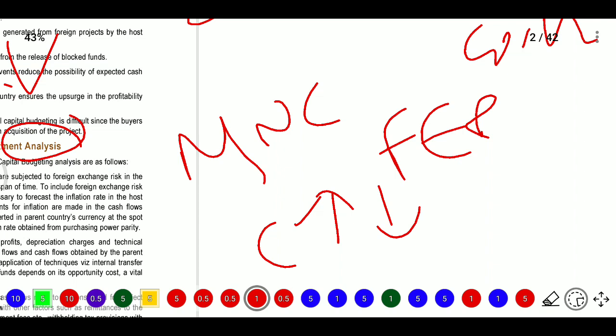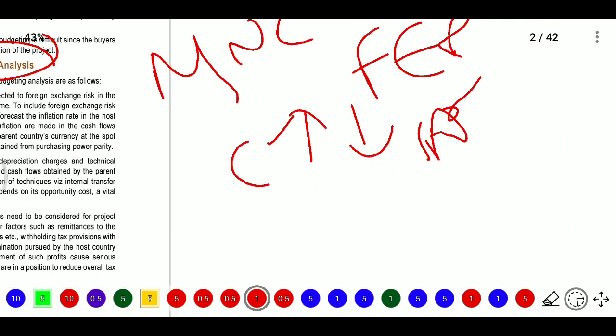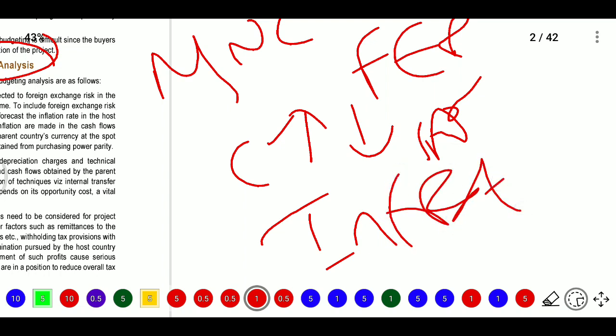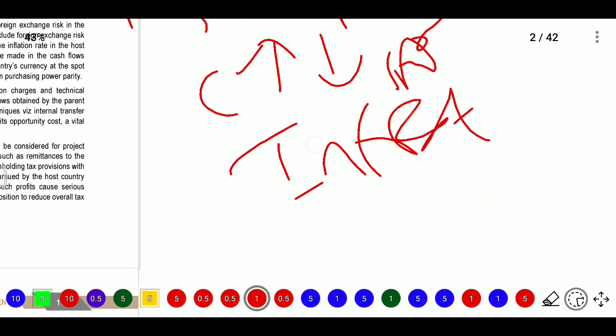Here, with the foreign exchange risk, the company must estimate the cash flows of any project. For that, the inflation rate will be considered, from real cash flows to nominal cash flows to real cash flows, so they need to include that inflation rate during the lifetime of the project. Adjustment of inflows in the cash flows will be required to depict the local currency. When cash flows are converted into the parent currency, the spot exchange rate will be required. What is the spot exchange rate?